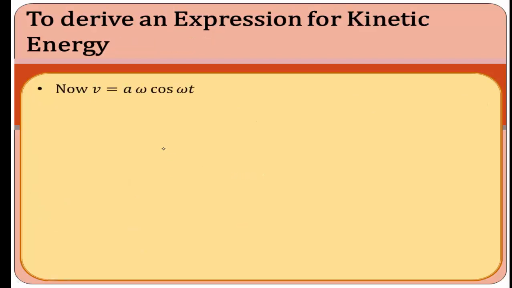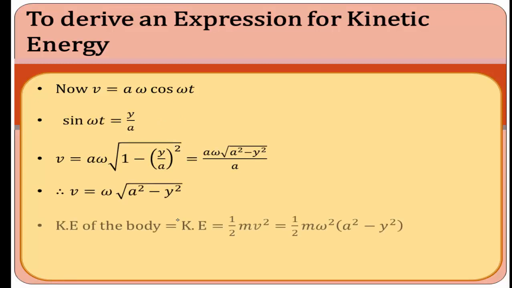And then the velocity v is equal to a omega into cos omega t. Substituting that value, finally we get the kinetic energy is equal to 1 by 2 m omega square into (a square minus y square). The sum of kinetic energy and potential energy is called total energy.